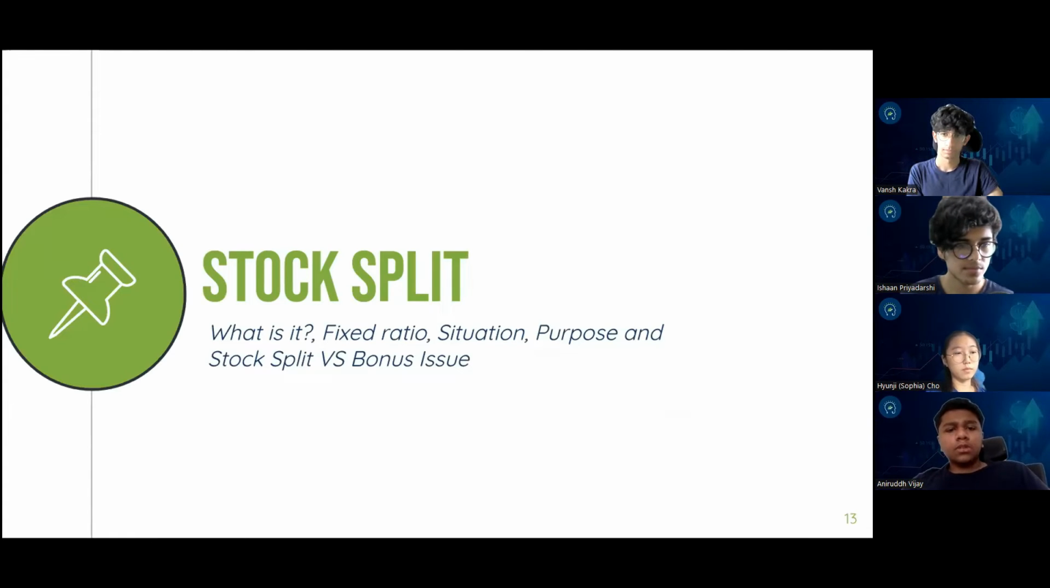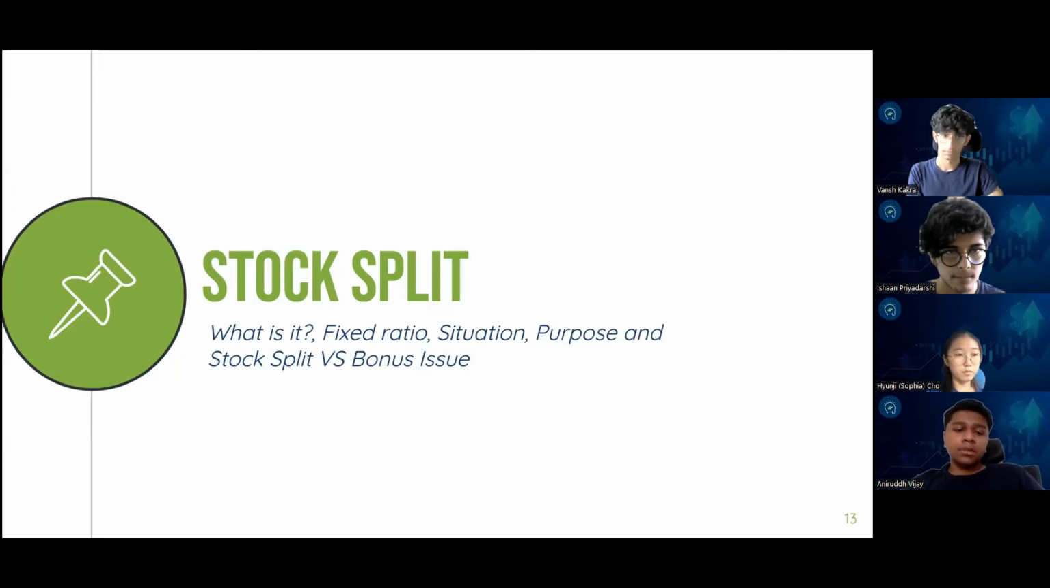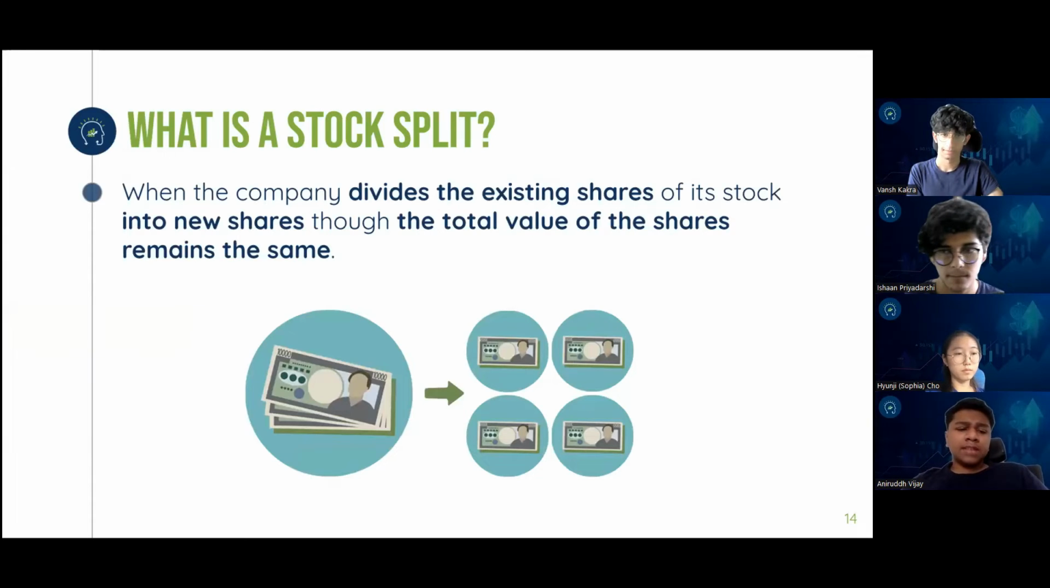Now let's move on to a stock split. It's another type of corporate action given out by the company. It's kind of unique in this sense, which we will explore later on. And to do this, we'll use an example of a company. So before we begin with the example itself, let's first understand what a stock split is. Literally, as the name suggests, it's when the company divides the existing shares of its stock into new shares, though the total value of the shares remains the same.